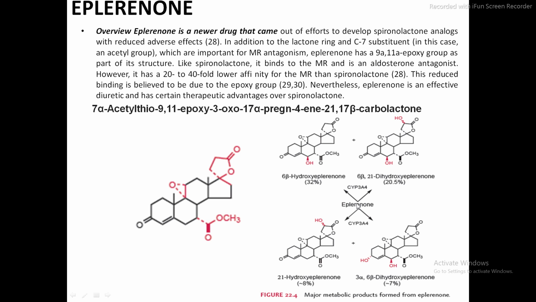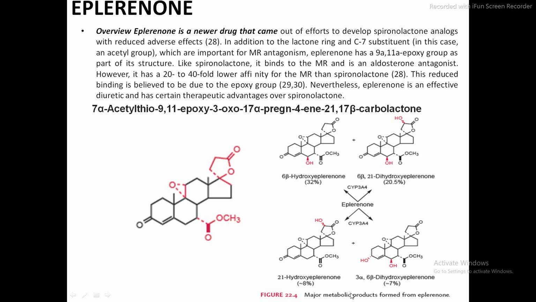And these are the metabolites of eplerenone. All the drugs are metabolized in the liver by the CYP3A4 enzyme. So this is the first metabolite, that is 6 beta. Again, check out here is the rigid bond, hence we can denote it as beta. So, 6 beta hydroxy eplerenone and 6 beta, 21. Now, here is the 21st carbon. So hydroxylation occurs on the lactone ring and this 6 position on the pregnane ring. So this one is 6 beta, 21 dihydroxy eplerenone. So they form in a mixture.